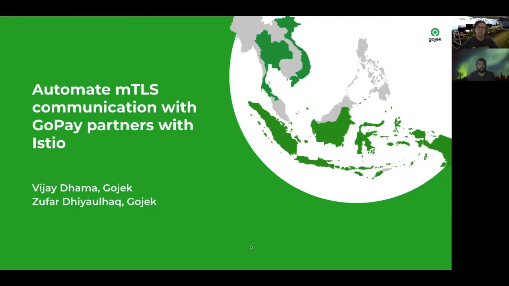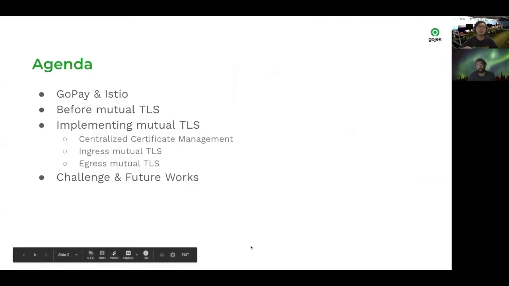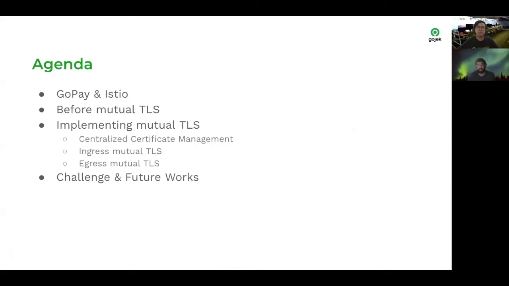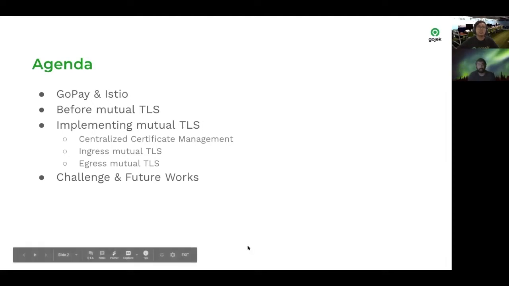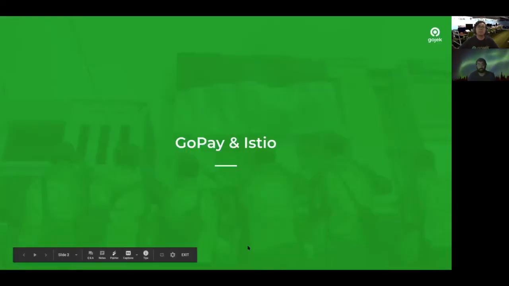In our agenda today, we're going to talk about GoPay and Istio's role in setting up mTLS. Secondly, we're going to talk about how the world looked before mutual TLS. We're also going to talk about how we implemented our own mutual TLS setup in Ingress, Egress, etc. And we're also going to talk about challenges that we faced and the future work we expect to do after this. Now we're going to start with GoPay and Istio.